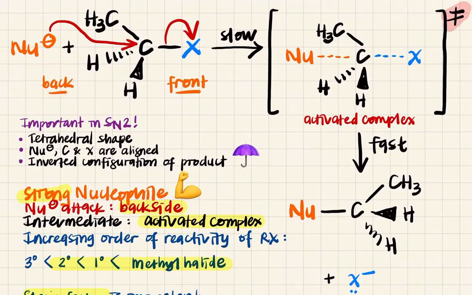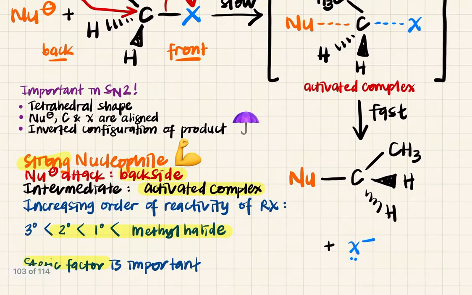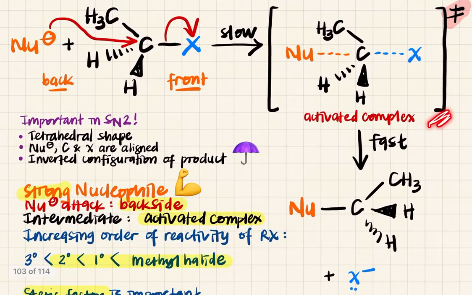So ingatlah the few stuff that you have to remember. Okay. Untuk SN2 mechanism, you have to draw macam ni. We will look at it in more detail later. Alright, so note that strong nucleophile will promote SN2 mechanism. So asal awak ada strong nucleophile, awak akan undergo SN2. And the nucleophilic attack is from the back. It is a backside attack. Okay. The intermediate that is formed is an activated complex. Okay, this is your activated complex.